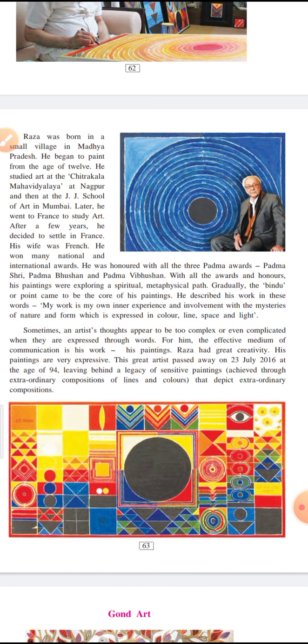Sometimes an artist's thoughts appear to be too complex or even complicated when they are expressed through words. Now, some people like to express their emotions or feelings through words, or some people are very good at music or at playing some instrument.